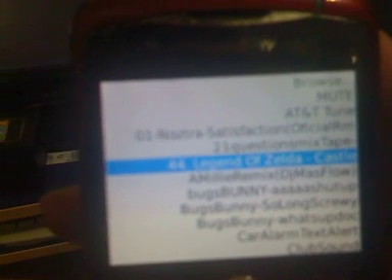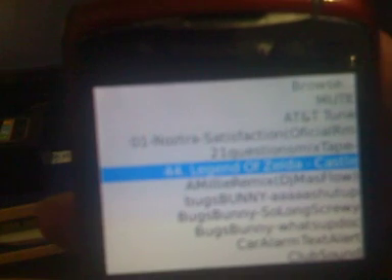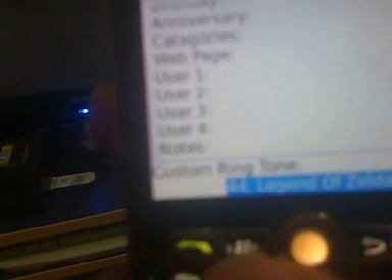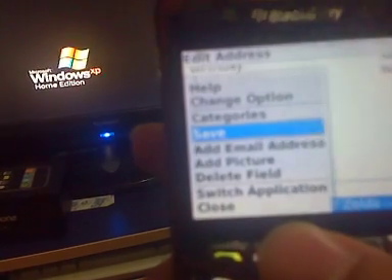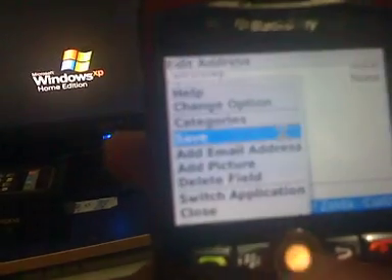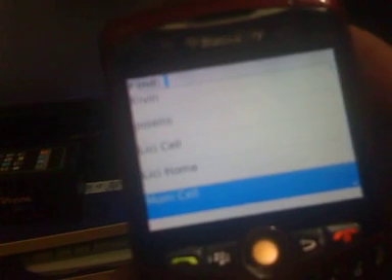Yeah, that's the theme from Legend of Zelda, from the Nintendo system, the Nintendo era. You just click on it with the trackball, and now it's a custom ringtone for when your mom calls. Now, it's a save. Press on this button again, and it'll automatically have you on save. Just click on save with the trackball, and now, for argument's sake, have that certain person call you, and I hope this helps.